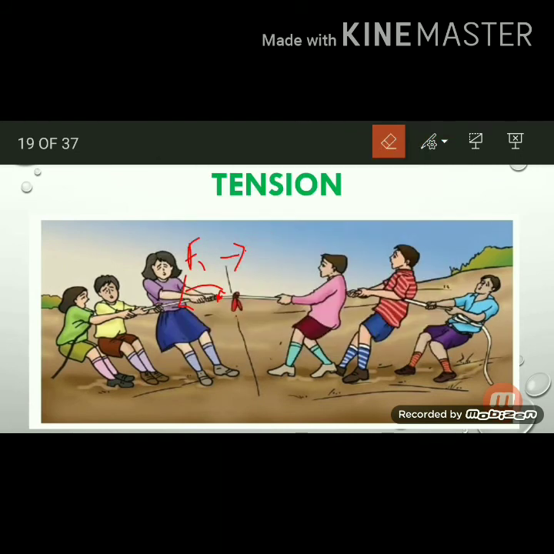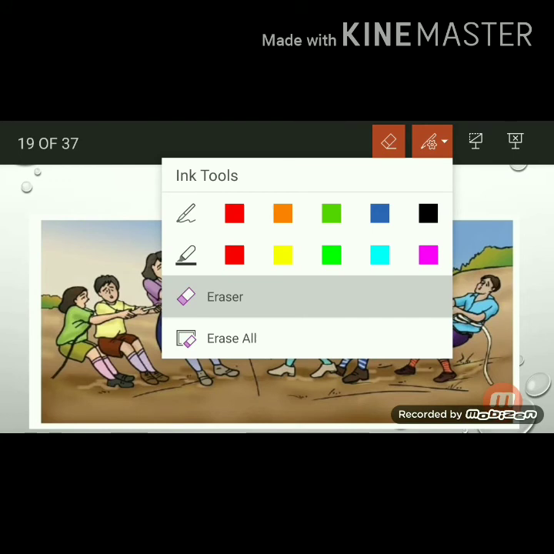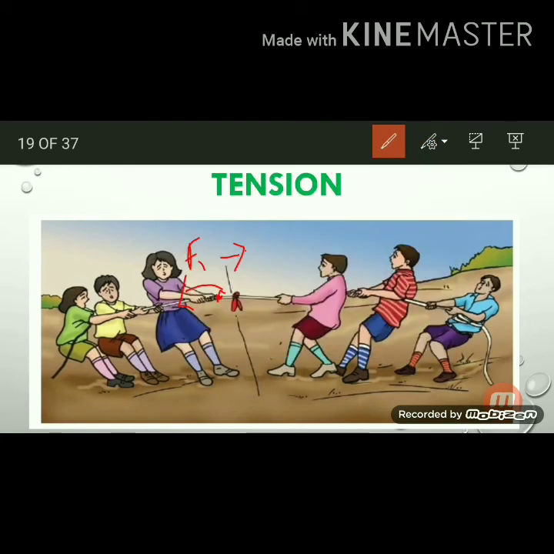This force is denoted with capital T. Here also the boys are applying a force F2 on the thread in the right direction. In the rope there is a force inside the rope.